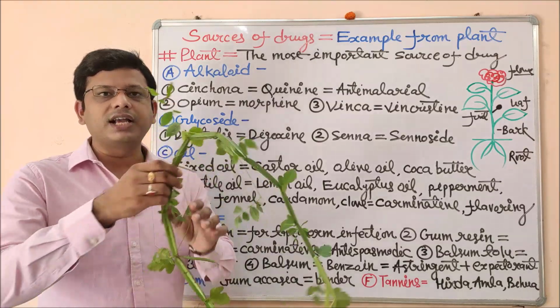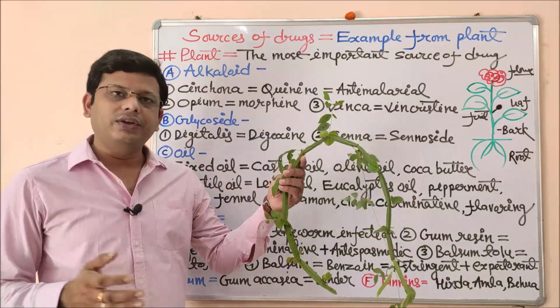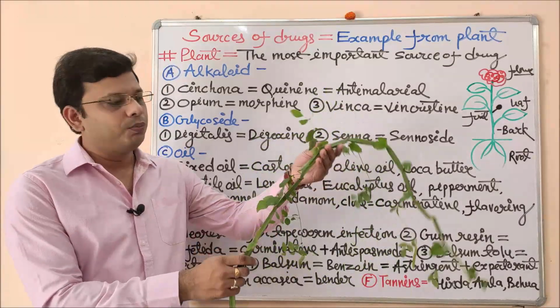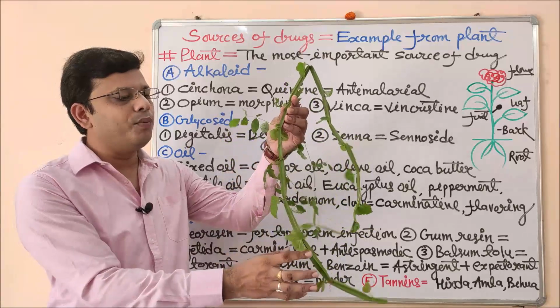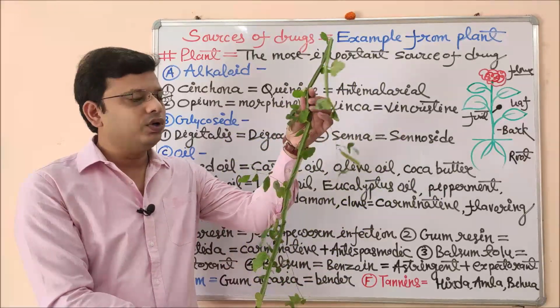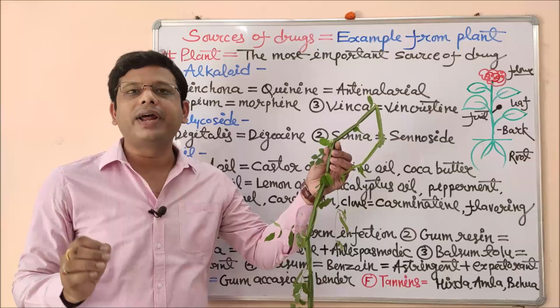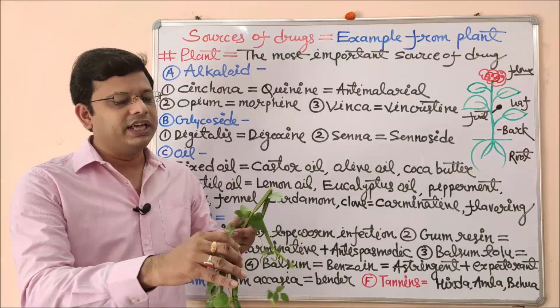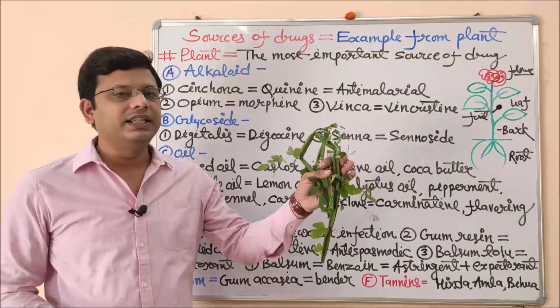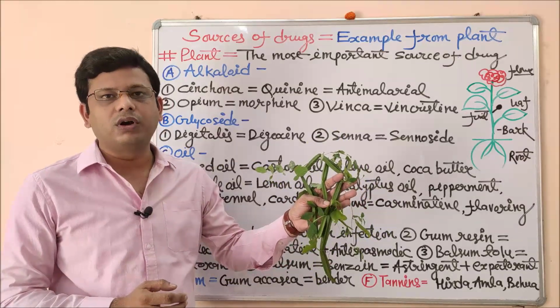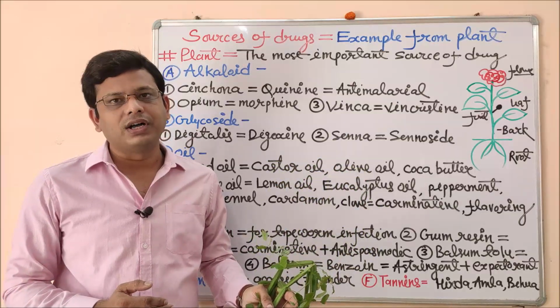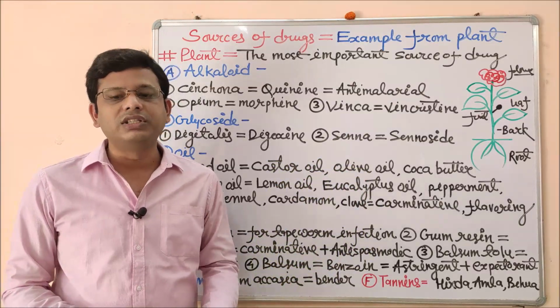The next plant is Hatjod. You have seen this in your garden, in a botanical garden. This is called Hatjod because, as you can see, there are so many joints in this plant. So it is used for the treatment of fracture or bone breakage. If your bone has been broken or there is a small hairline fracture, then the extract or paste of this particular plant is applied over the affected part and your bone will recover faster as compared to the normal situation.